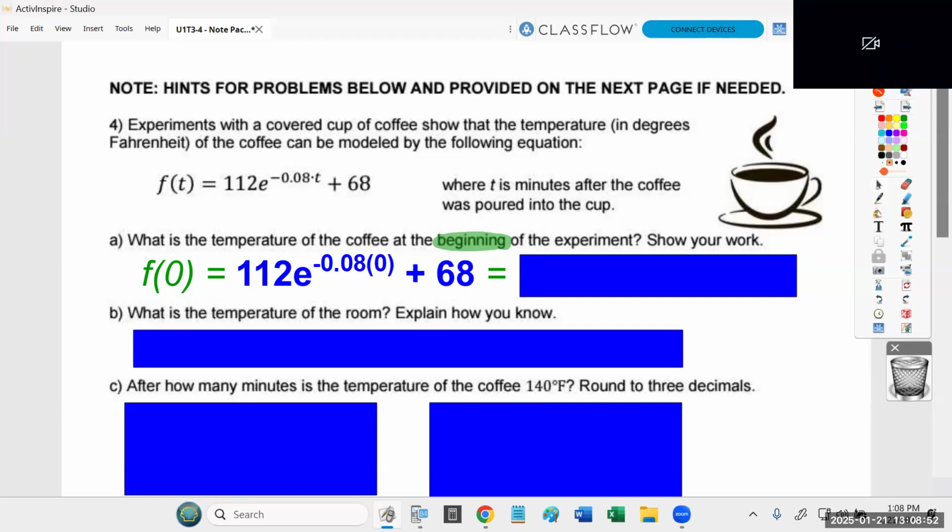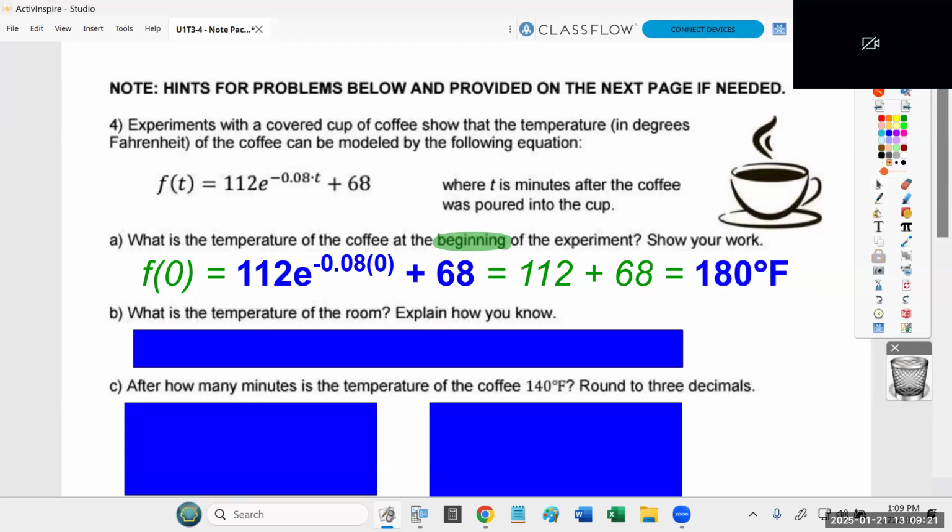So if you know those basic math facts, Matt knows anything times 0 is 0, Elder knows anything to the 0 power is 1, and Toprek helped me out with anything times 1 is itself, then you can get to that point. You realize that 112 times e to the negative 0.08 times 0 is just 112. So really all you're doing is 112 plus 68. What's 112 plus 68? 180. That is the temperature of the coffee in the beginning.